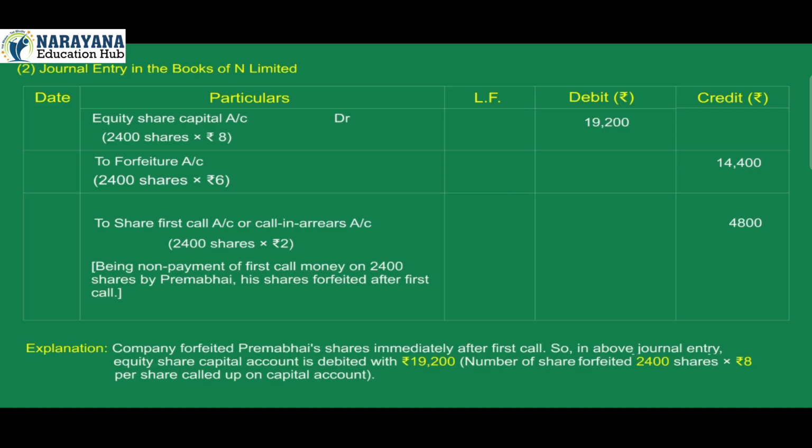Explanation. The company forfeited Prema Bhai's shares immediately after first call. So, in the above journal entry, equity share capital account is debited with Rs 19,200, the number of shares forfeited, 2,400 shares into Rs 8 per share called up on capital account.